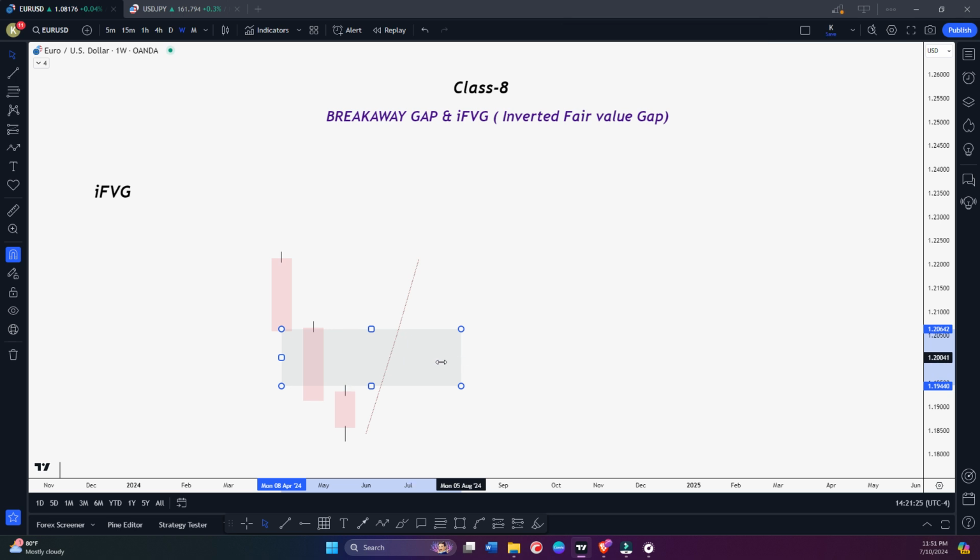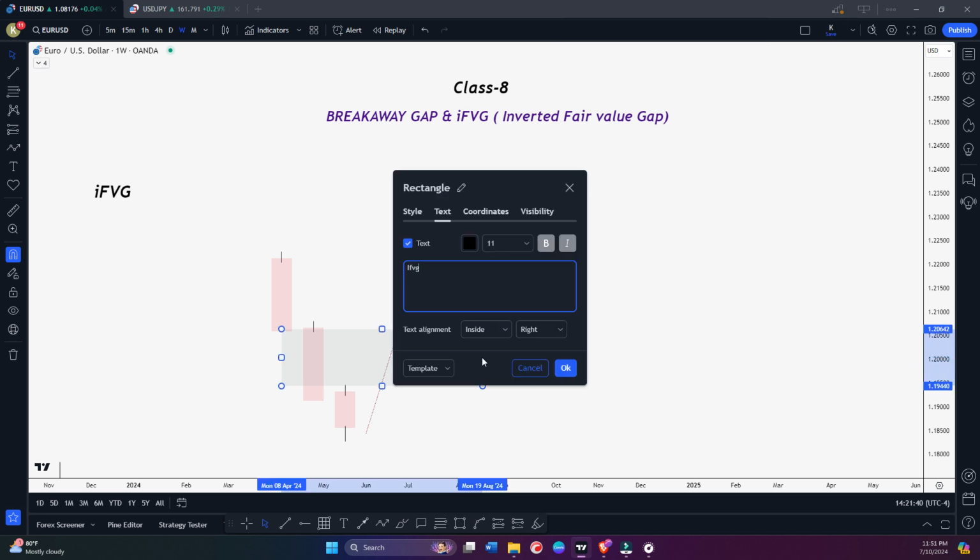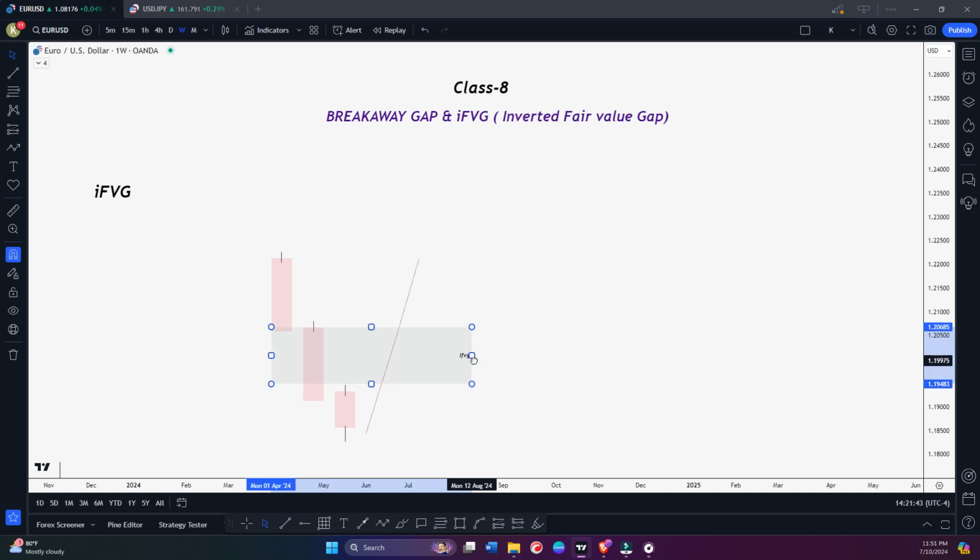So this is what becomes an inverted fair value gap. This fair value gap that was supposed to act as resistance, this bearish fair value gap, can now act as support, okay? So this is going to become our inverted fair value gap because price didn't hold this level, right? Maybe in future if we come to this area where we formed the bearish fair value gap, maybe it will take support here, and maybe we can see price continue higher, okay, and the same applies on the bullish side as well.